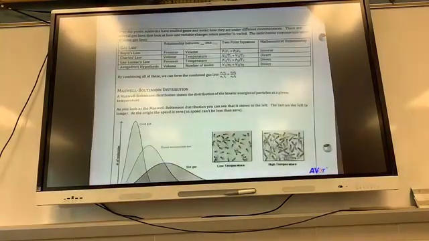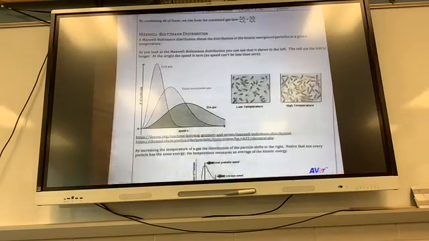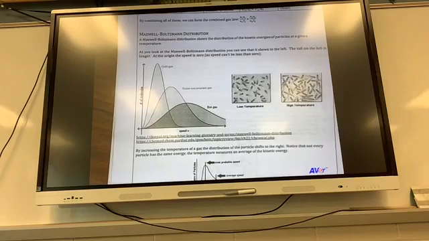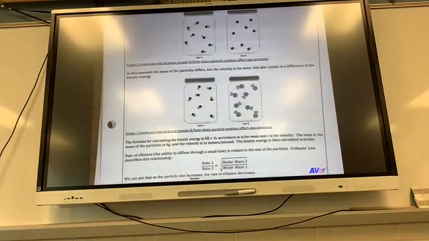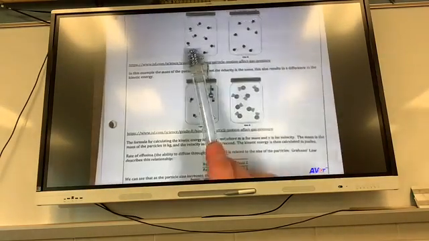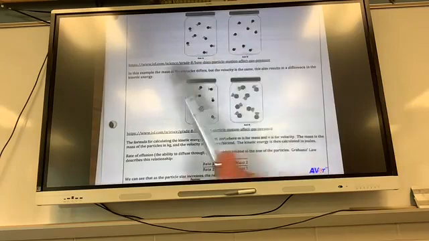We're going to talk about these gas laws starting tomorrow. You guys have heard of those before: Boyle's law, Charles' law, Gay-Lussac, Avogadro. And then here is the Maxwell-Boltzmann distribution. All right? This is what we were talking about today. And this is just kind of like a study tool for you to read through. Flip the page. So, we've got gas A, gas B, right?